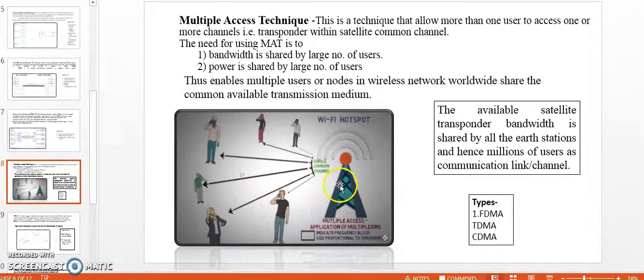So if you see, the Wi-Fi hotspot is shared by many users. This is the best application of multiple access technique. The available satellite transponder bandwidth is shared by all the earth stations and hence millions of users as a common communication link or channel. Types: FDMA, TDMA and CDMA.